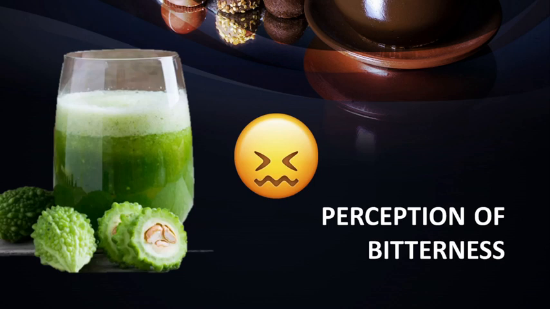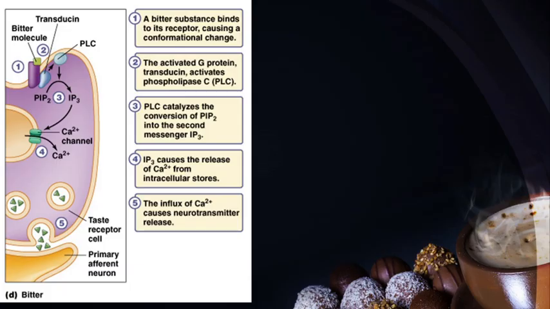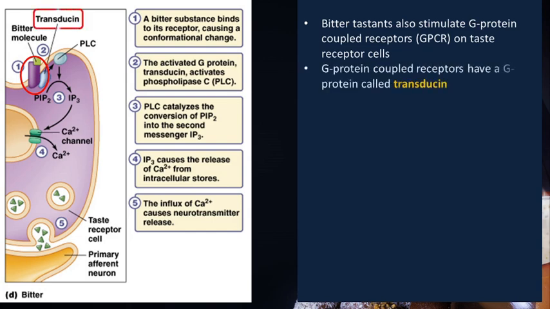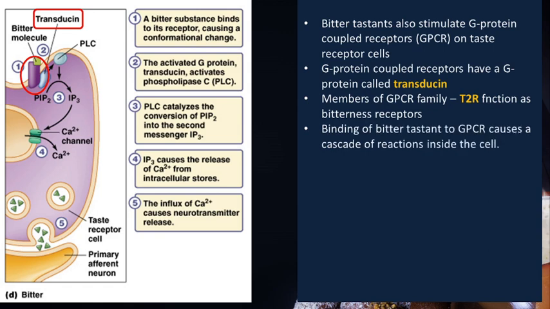There are a wide variety of tastant molecules which have bitter taste. Like in the case of sweet perception, bitter tastants also stimulate G-protein coupled receptors or GPCR. But the difference is that the G-protein coupled to the bitterness receptor is transducin. The receptors of bitter tastants belong to the family of T2R. The binding of bitter tastants to the receptor activates the G-protein transducin.